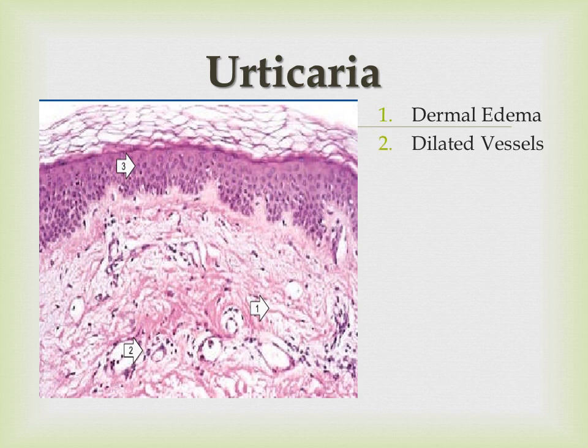Second is the dilated blood vessels, denoted by arrow number 2. The blood vessels become dilated, and as a result the capillary permeability increases, and the fluid from the blood vessel comes out and spreads in the extracellular spaces. Due to this fluid, the collagen bundles are separated from each other. And third, one of the important points, is that the epidermis will be completely normal. There will be no change in the epidermis in case of urticaria.